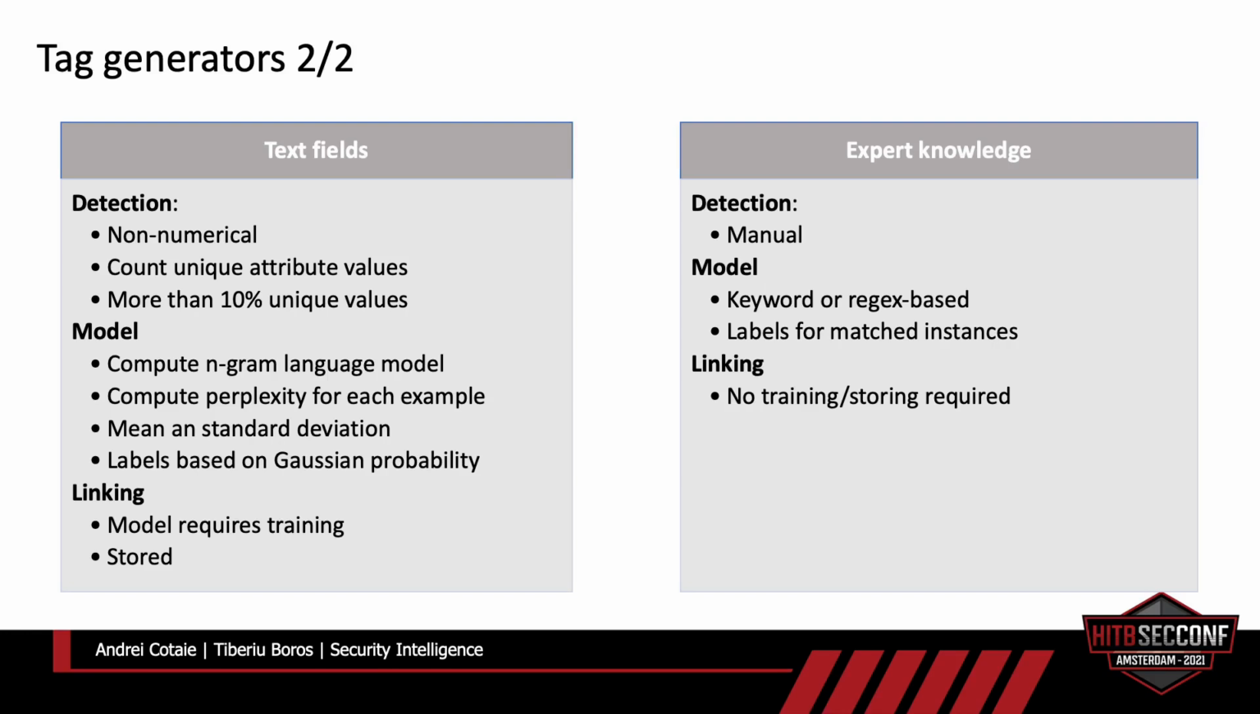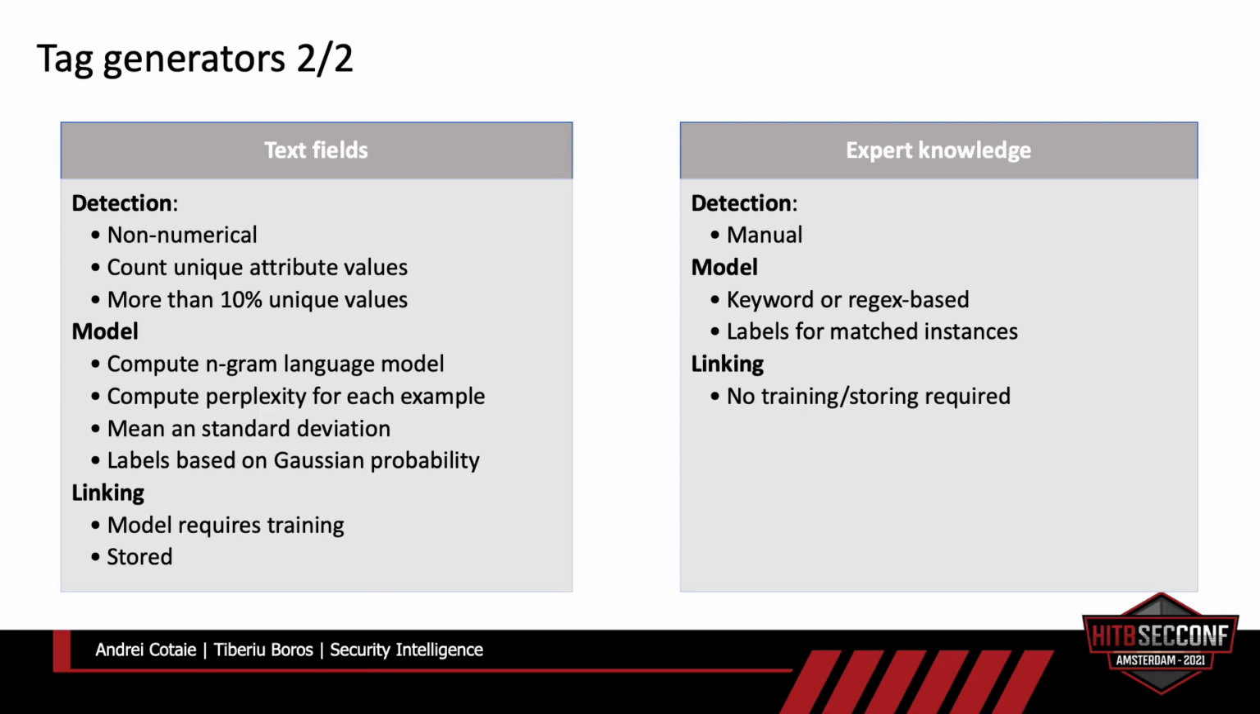Based on the language model, for every attribute value inside our data set, we compute something which is called perplexity. And based on these values for the entire data set, again, we compute the mean and the standard deviation. And whenever we process new data, we compute this value, and again, we assign labels based on the mean and standard deviation, similar to the way we do for numerical fields. This model also requires training, and it is stored.